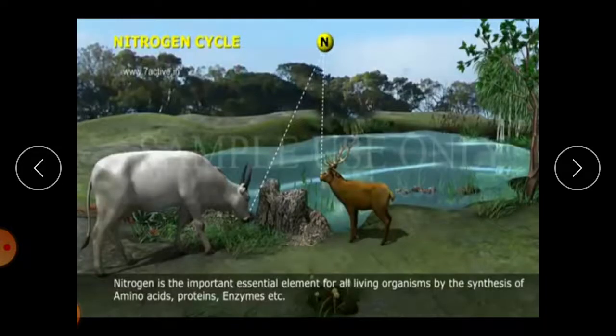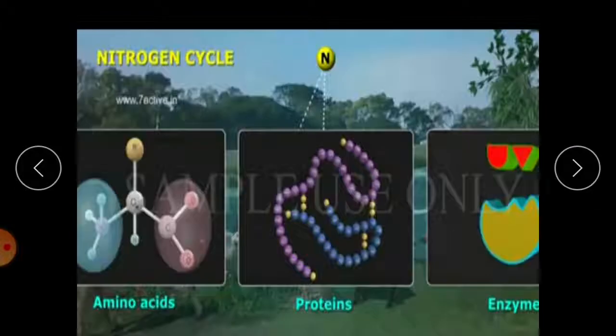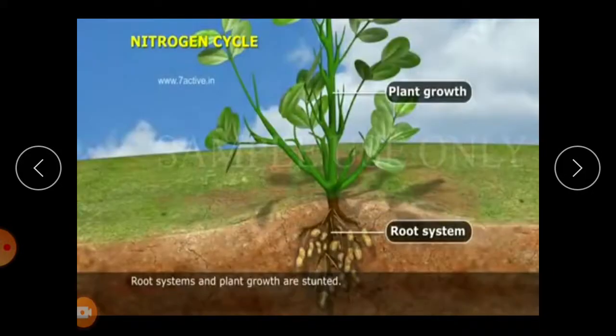It is crucial for life. In the air we breathe, nitrogen makes up 78% of it. Nitrogen is present in all living things, including the human body, plants, animals, and soil. It is also the most important element for living organisms, for the synthesis of amino acids, proteins, and enzymes.